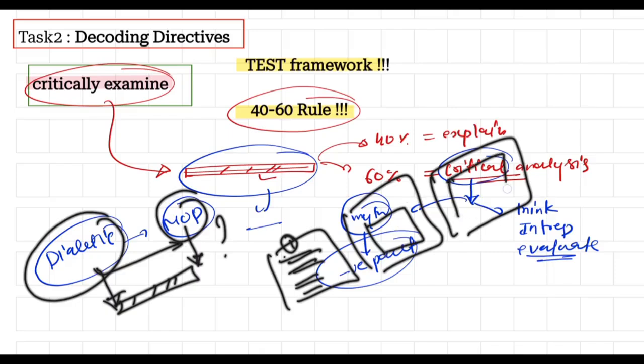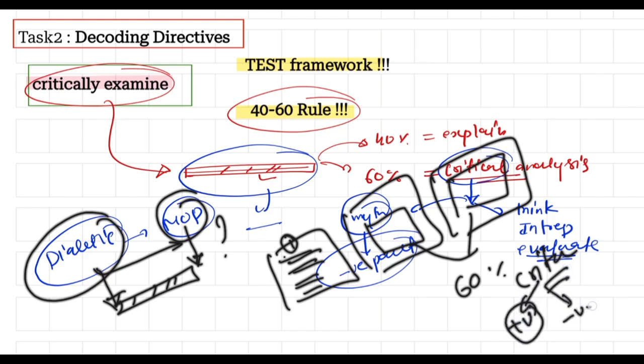You have to do the 60% part. This part you have to do the critical examination. Critical examination means you have to write the positive aspects and also the negative aspects here, okay. Negative aspects means the limitations. You have to use the sociological thinkers here, like Max Weber, who said about class and all those things, right? That it is very well explained by this copy that we have checked.